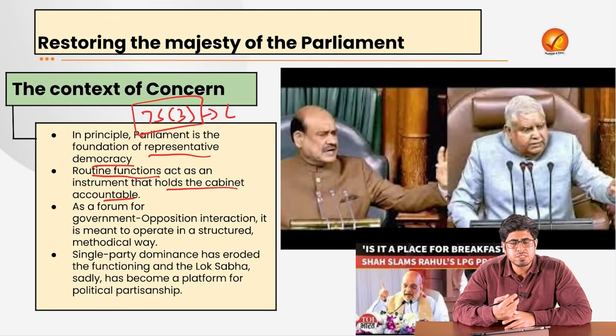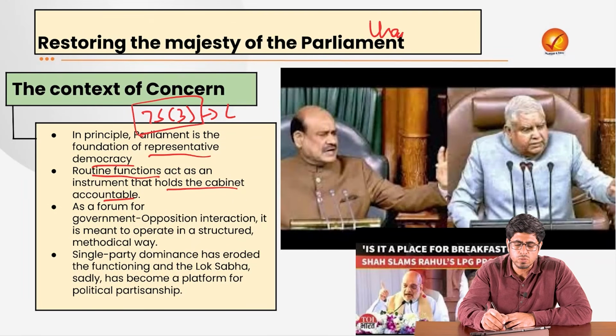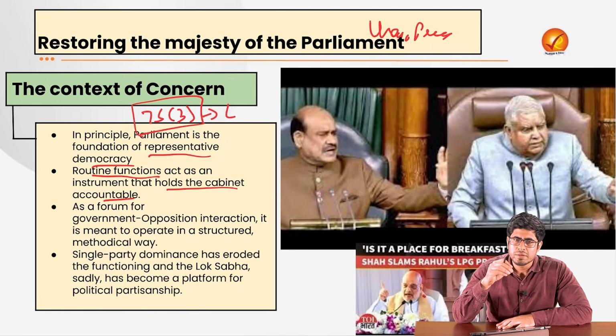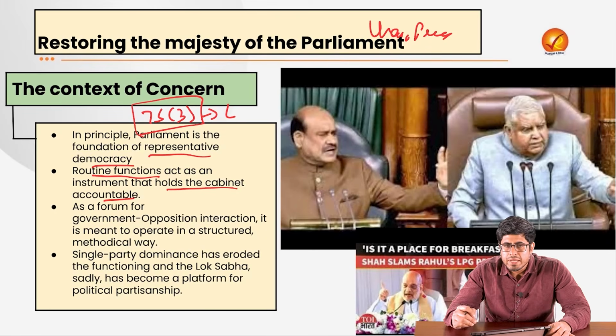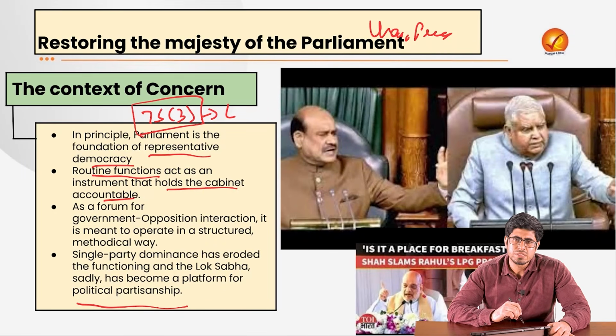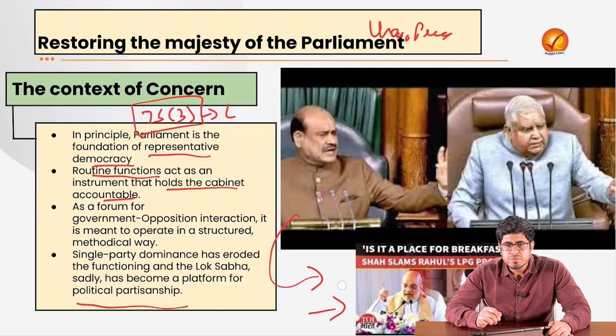But when such disruptions are happening, when the allegations are being levelled against the chairpersons of this house, there were allegations of discrimination and biasness against Honorable Speaker Shri Om Birla ji. There were also allegations against the former Vice President, the former Chairperson of Rajya Sabha, Shri Jagdeep Dhankar ji, regarding the biasness and the discrimination that is practiced by the presiding officer that has made the house to become a center of political partisanship. That means the protest could not be done inside the house. That means the discussions could not be done within the house. That would lead opposition members to go outside the house and protest there.